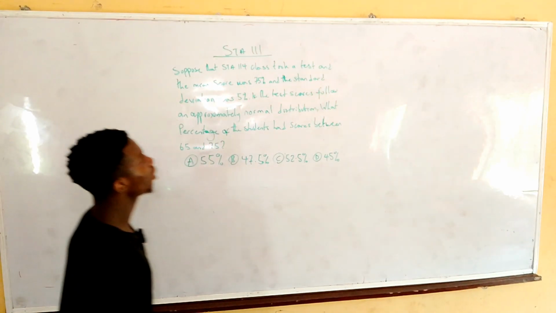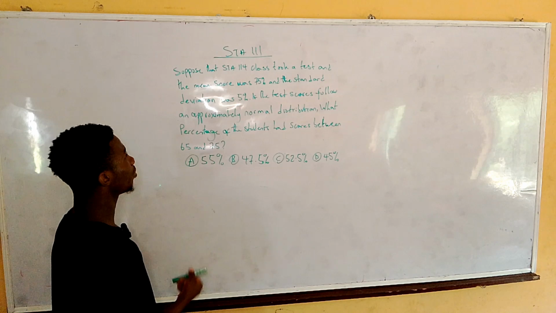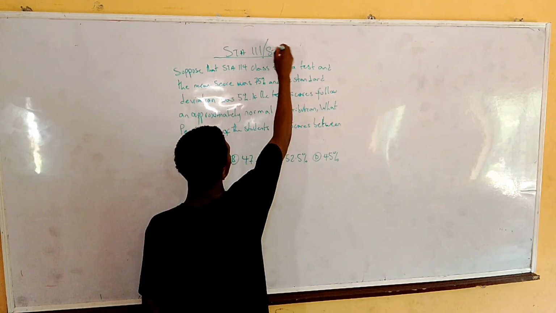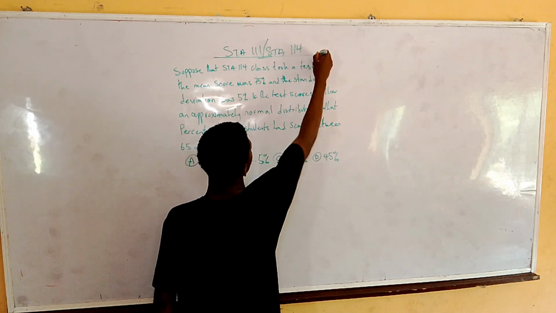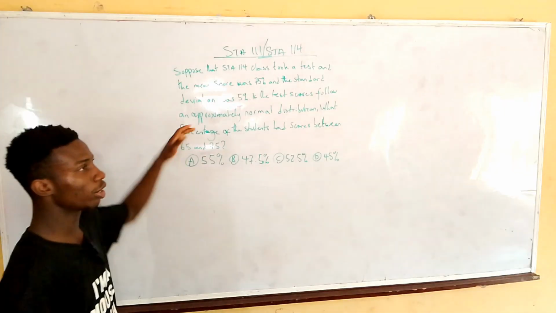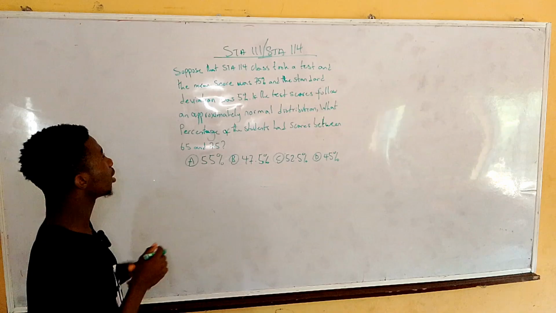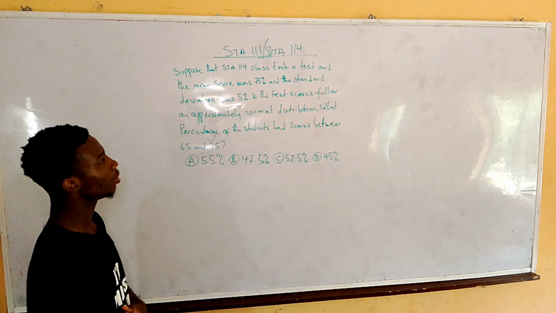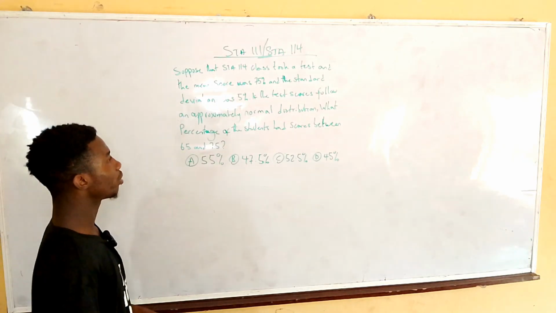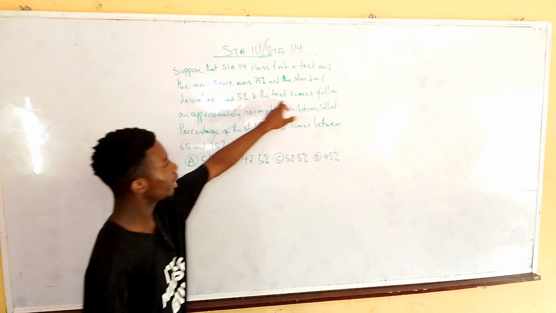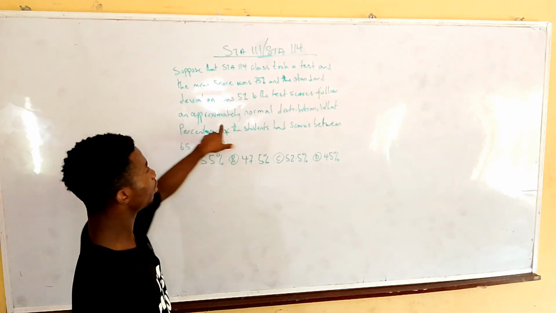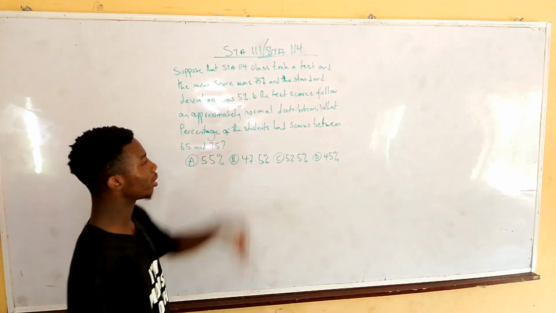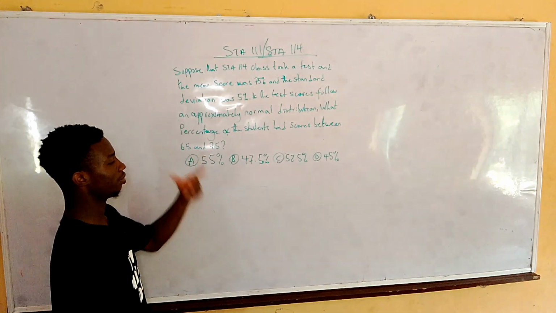Okay, so in today's video, we have a question, STAT 111 or STAT 114. So this was a test question, last year's test question, and the question says, suppose that STAT 114 class took a test and the mean score was 75% and the standard deviation was 5%. If the test scores follow an approximately normal distribution, what percentage of the students had scores between 65 and 75?